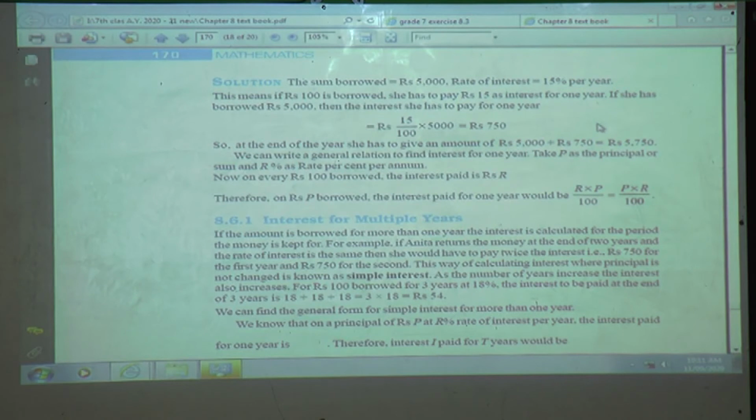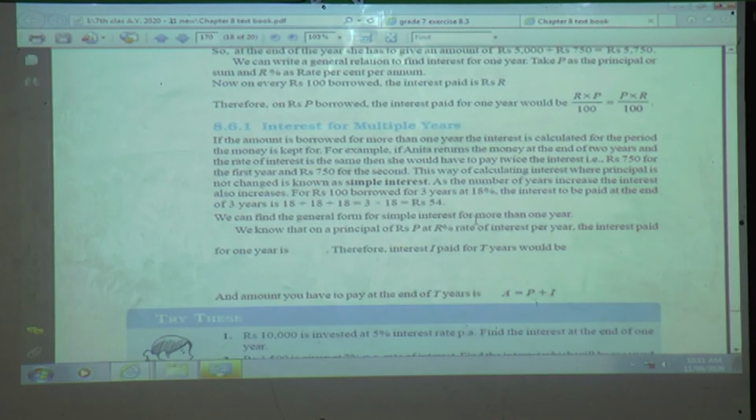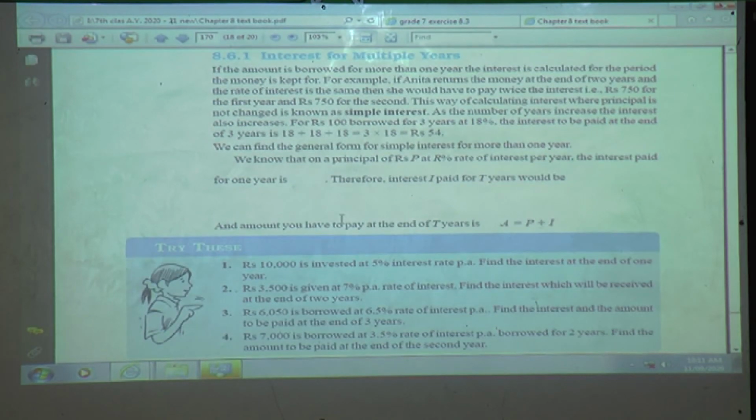This term is used in a bank, and this is practically done when you have a business or something. They borrow a loan from the bank, and they pay an interest for 2, 3 years, 5 years, 10 years, whatever it is. So we will see what will be the steps and the situation, how to pay the interest for multiple years. So we will learn this in detail.